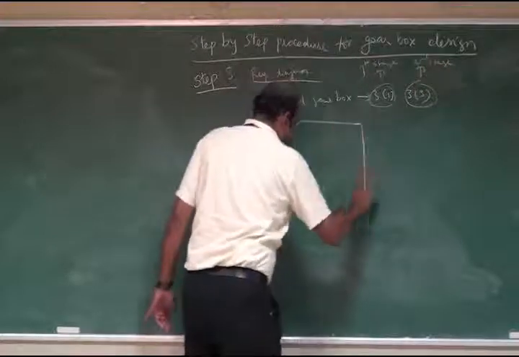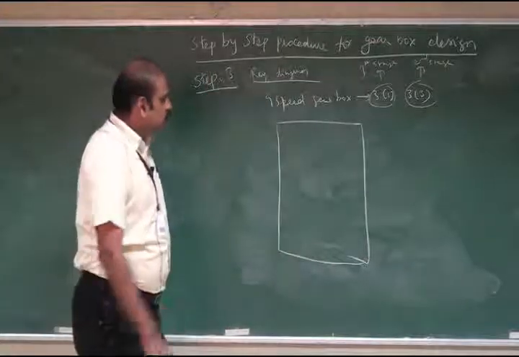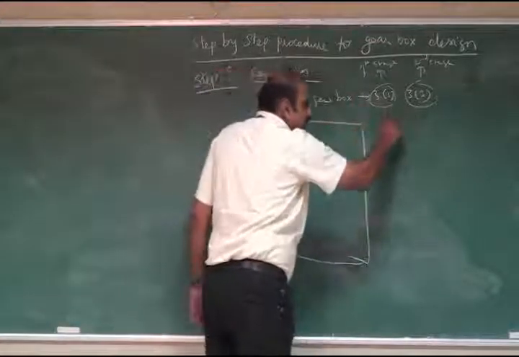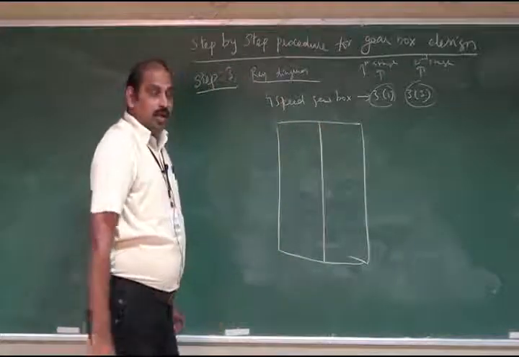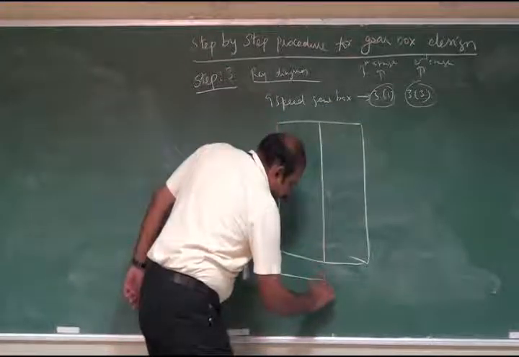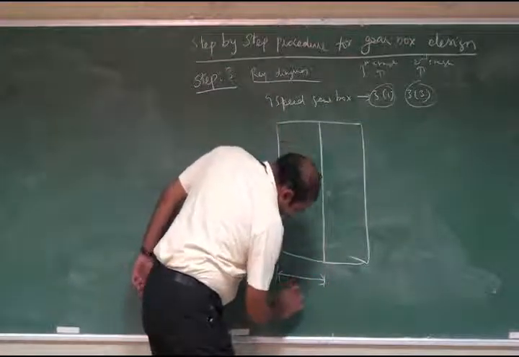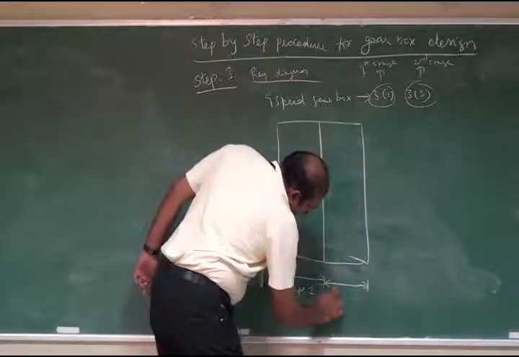Here first we create one rectangular box, and since there are 2 stages in total, I divide the box into 2: this is stage 1 and this is stage 2.